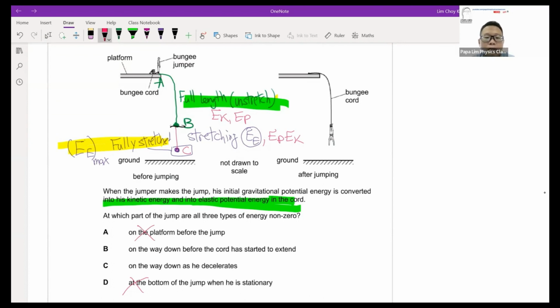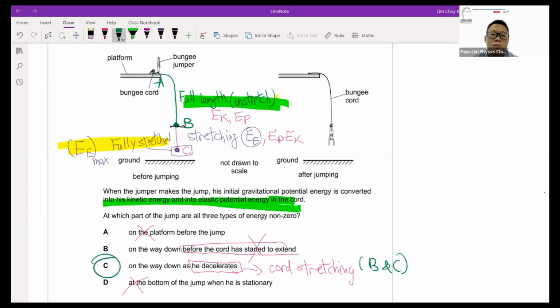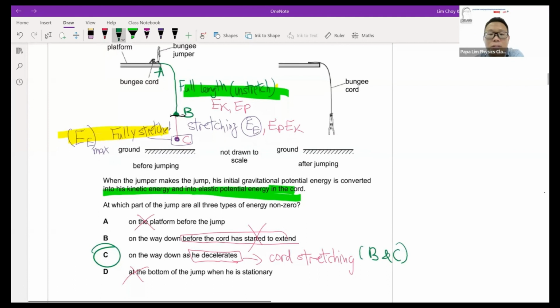On the way down, before I start to extend, there isn't any elastic energy. So the best answer here will be on the way down as it decelerates. Decelerate here actually means that the cord is already being stretched. So to be exact, it's being stretched, which means the spring is trying to slow the bungee jumper. So this position will be in between B and C. So that's why my answer here will be C. So take note of the bungee jumping. It's quite an interesting question.